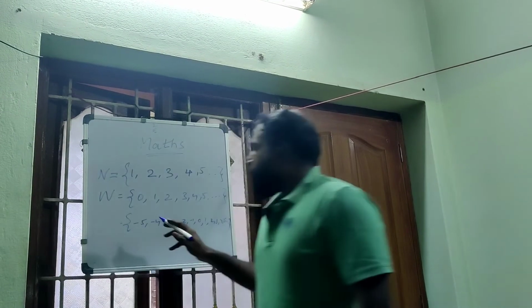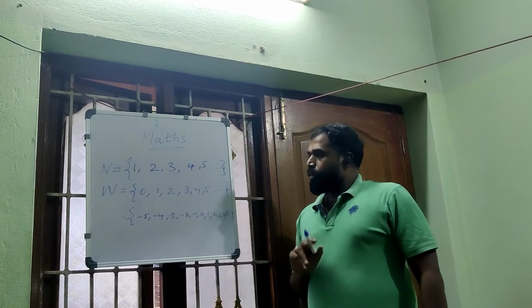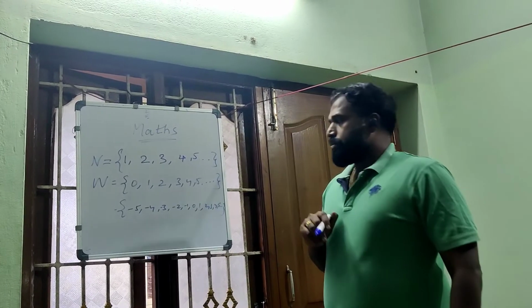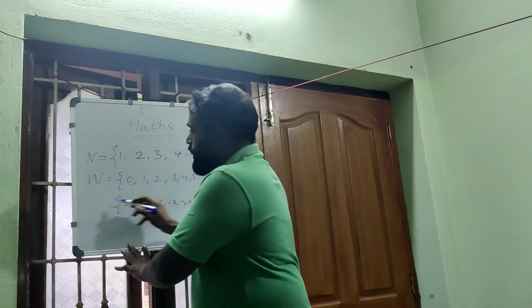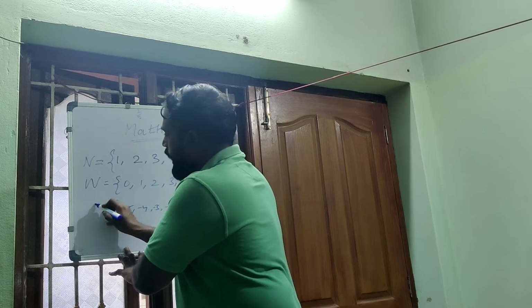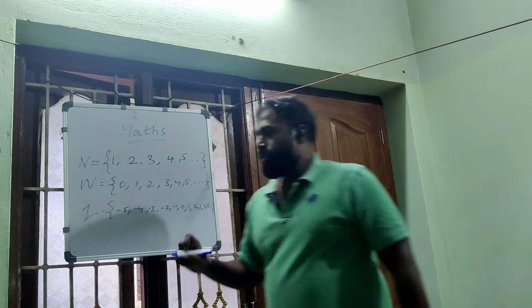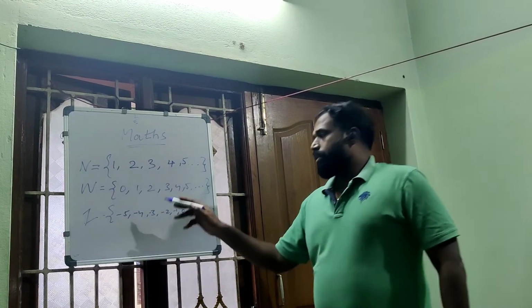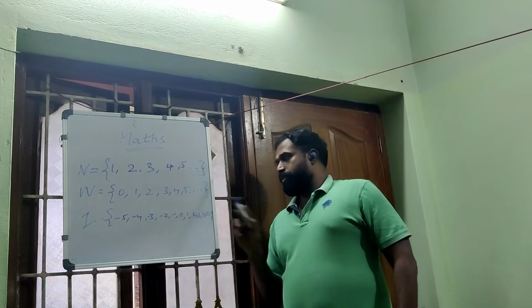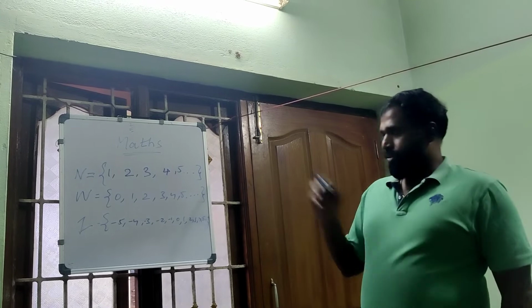When we add negative numbers to these numbers, we simply call these integers. Integers are represented as Z. So Z is equal to -5, -4, -3, -2, -1, 0, 1, 2, 3, 4, 5, etc.